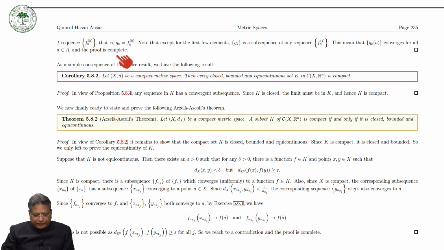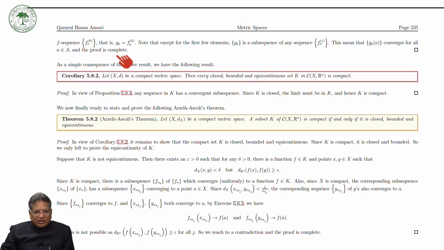So, in view of proposition 5.8.4, any sequence in K has a convergent subsequence. And now since K is closed, the limit point must be in K and hence it is compact. So this can be proved very easily by using the previous proposition.